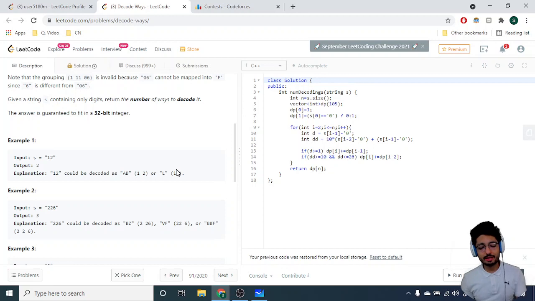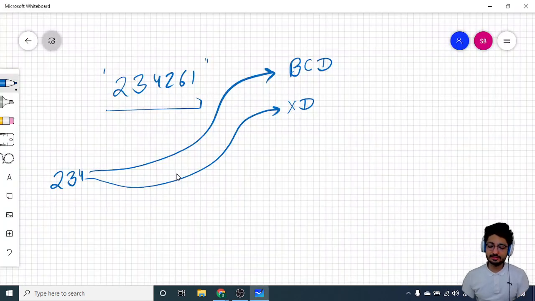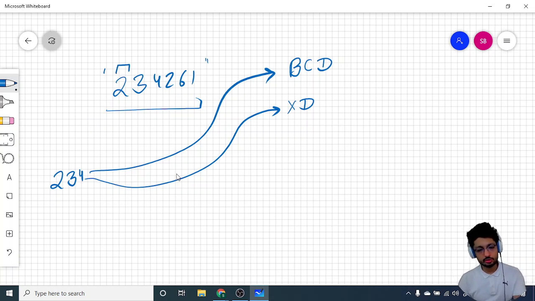Cool. So how can you come up with a solution? As you can see, at every point you have two possible options: you can take this as a couple, or you can take it as a single character. Now you have to always think that if you are taking a couple, then the value can be only up to 26.